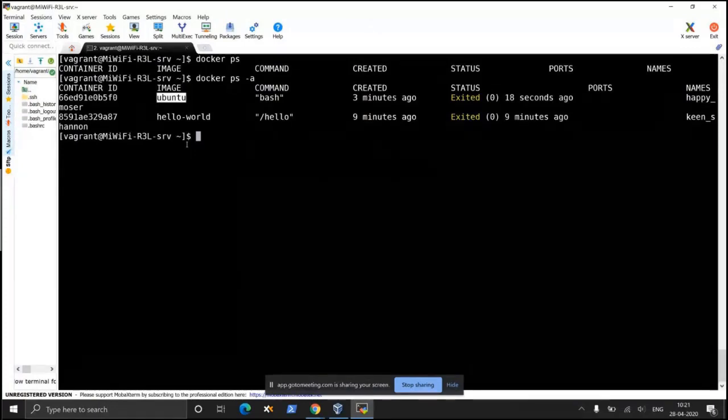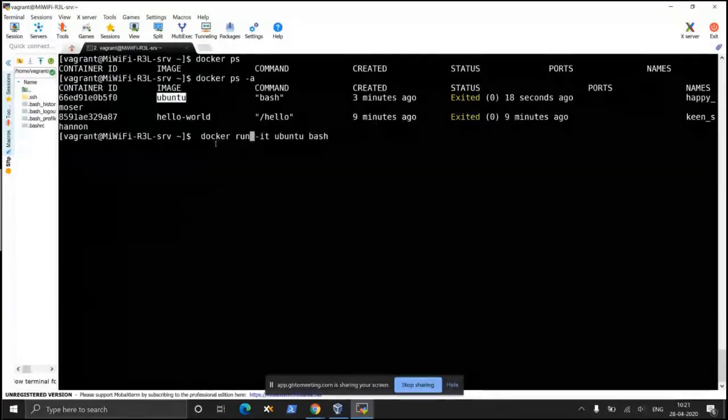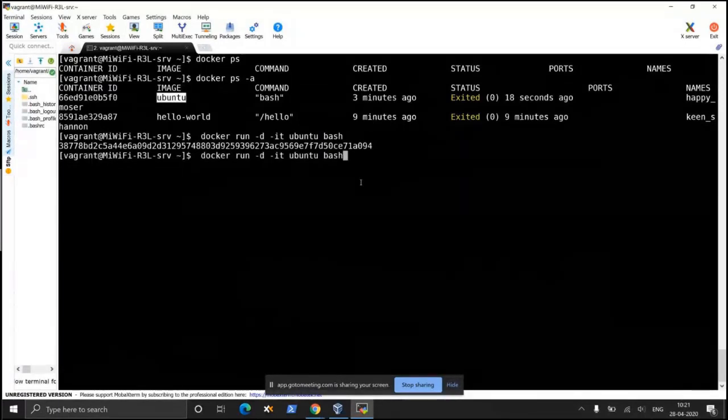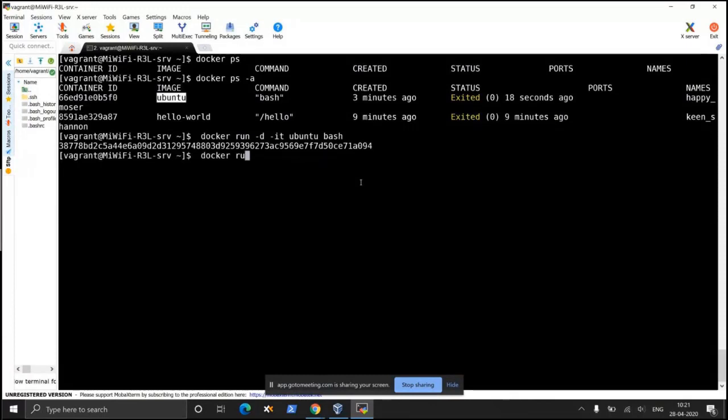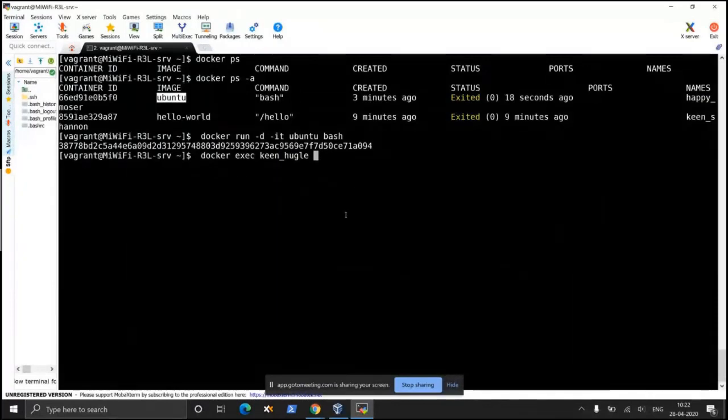Okay. So for example, we could well have run this command like this, -d, that is detached. Now what happened? This Ubuntu is running behind the scenes, and our terminal is free. If I want to log into this, that means I want to go inside that container, how do I do that? I execute the command docker exec, then the container name. I do not know the container name, so press tab. Yes, the name of the container is possibly Kinhigl or something like that.